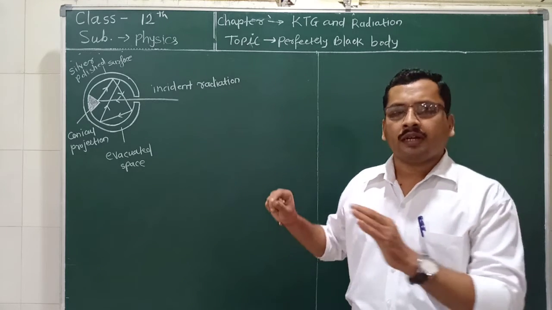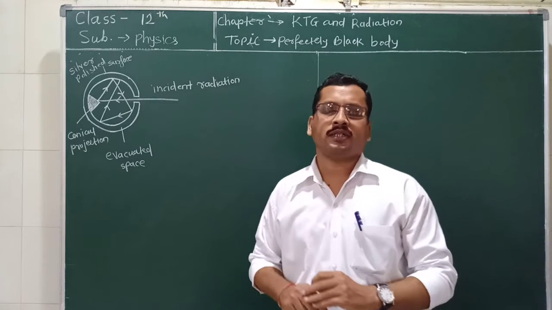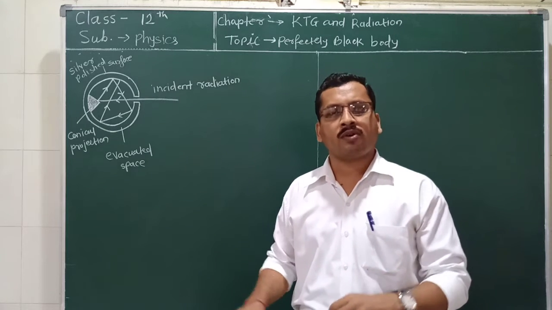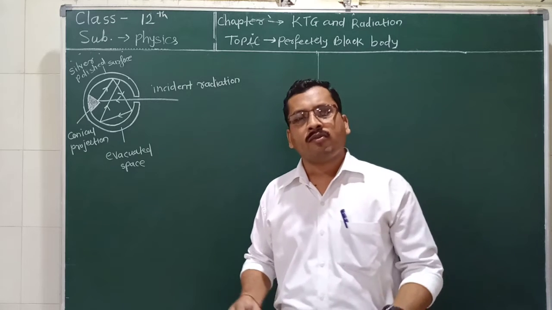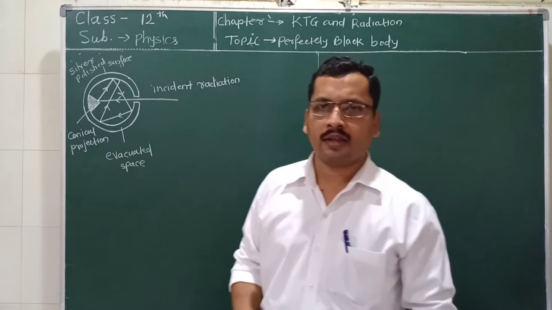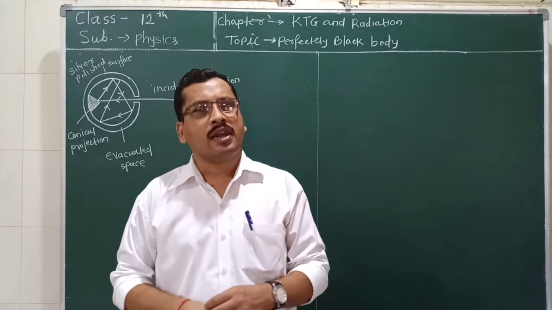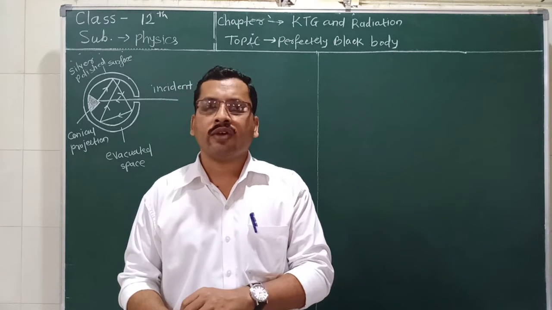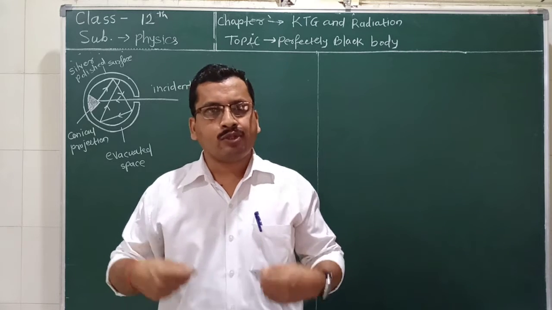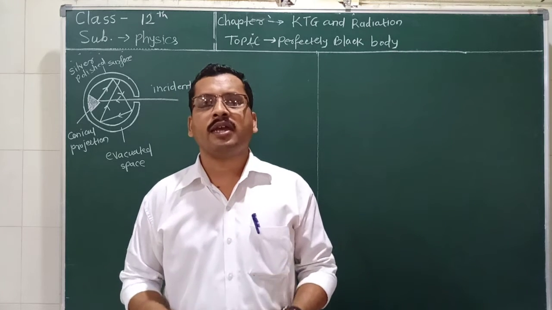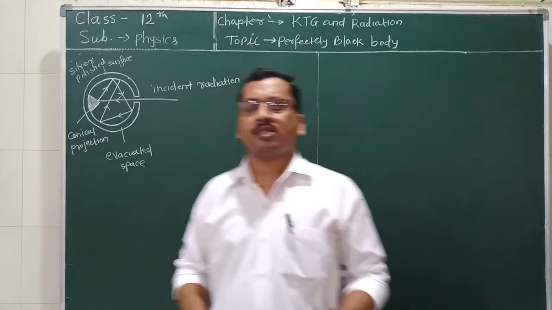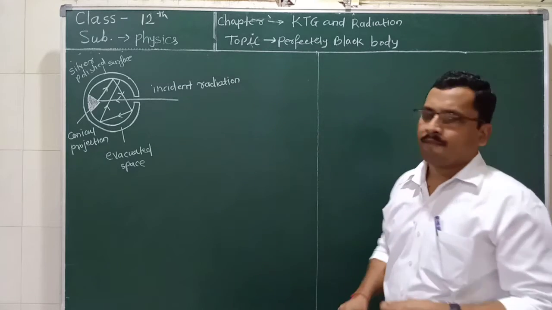So in the case of winter season, what happens? We wear clothes having dark colors. What about dark color? This dark color absorbs the maximum heat radiation and reflects less radiation. So in this way, this absorption of radiation can be explained on the basis of the perfectly black body.